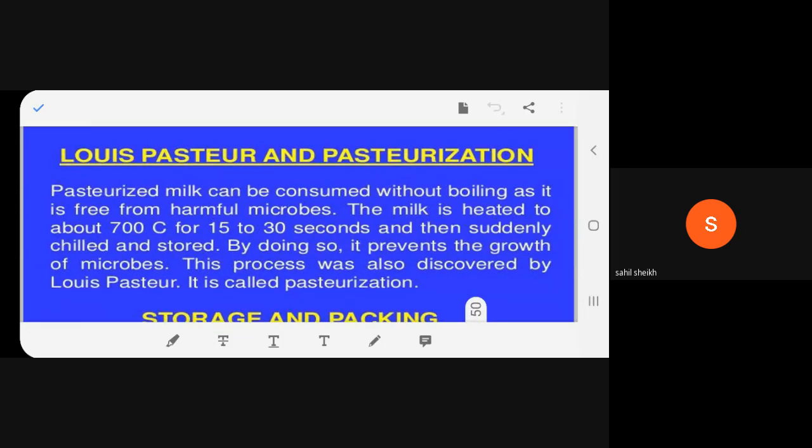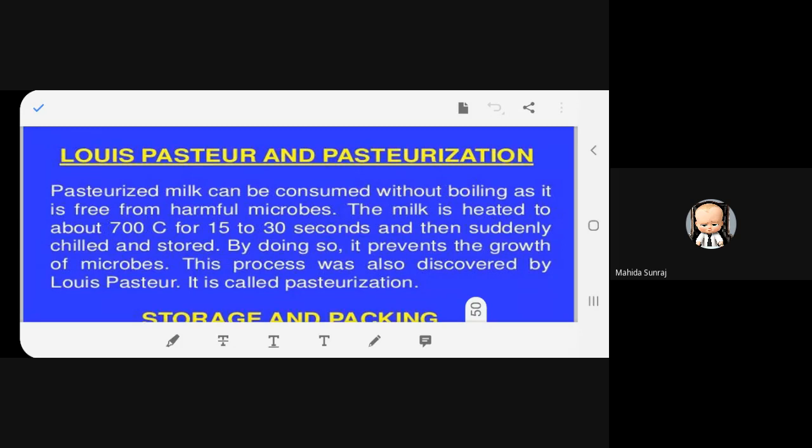Pasteurized milk can be consumed without boiling as it is free from harmful microbes. I can't hear you. I'm sorry, beta. Sufyan, I'm not able to hear, beta. Do something with your cell or change your cell, beta. Do that, please. Yes, can anyone else start to read? Make it fast.